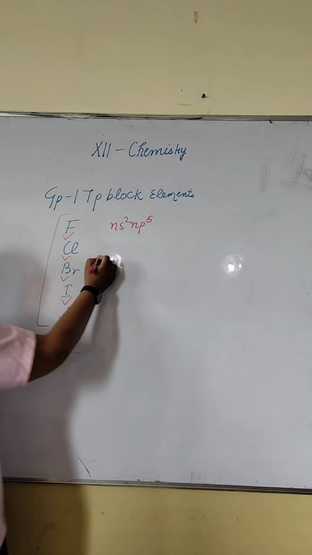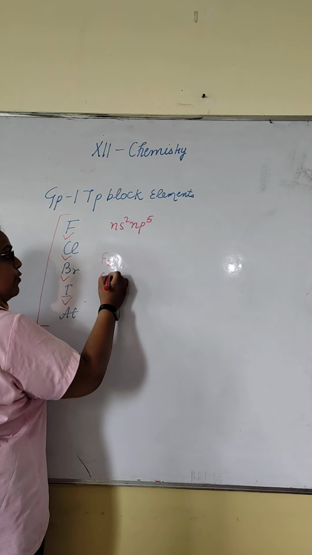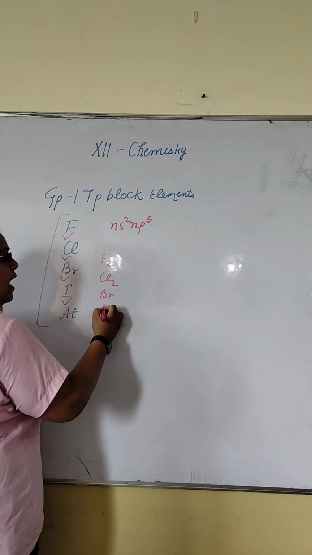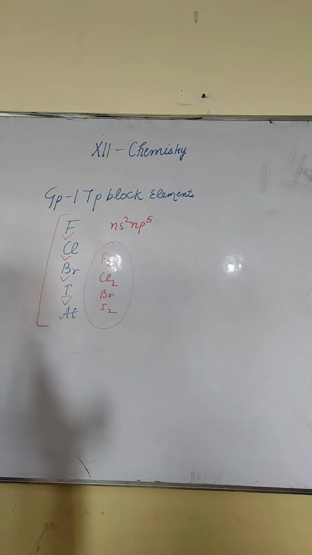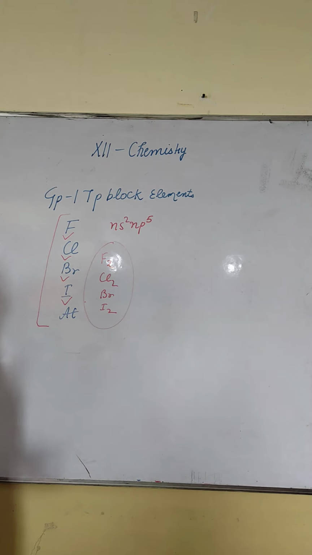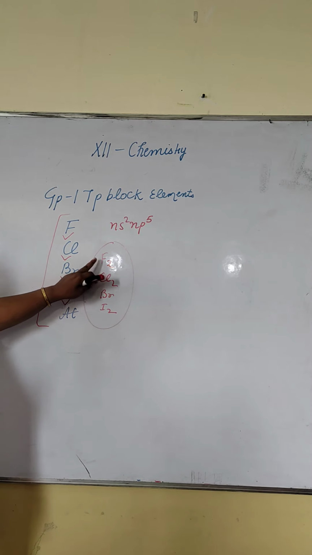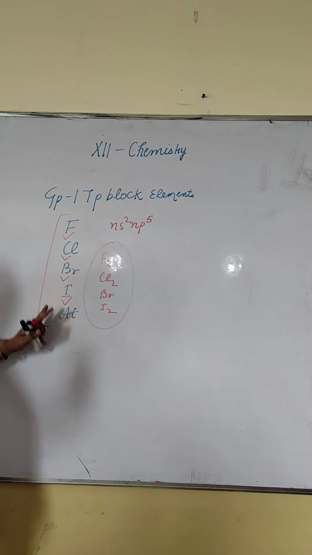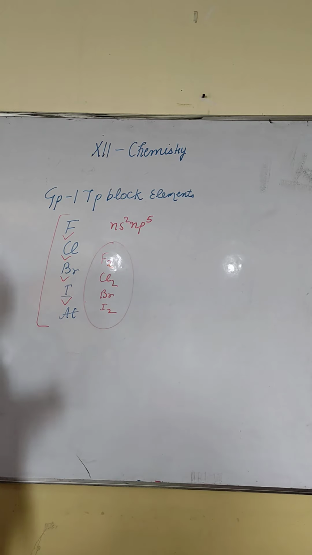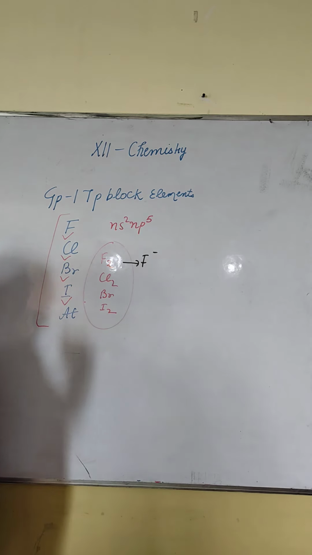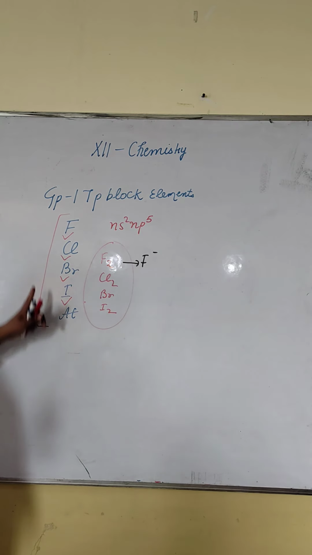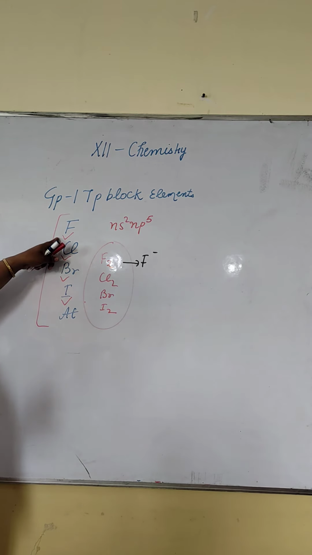Suppose fluorine, chlorine, bromine, iodine. Out of these all, which one accepts the electron very easily? F2. So one reason is this: it easily accepts the electron and forms F negative very fast, which means it is the strong oxidizing agent.